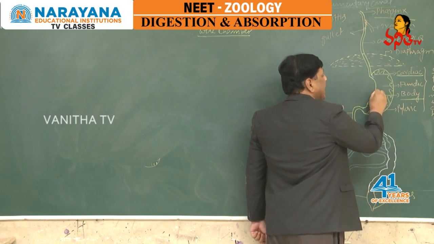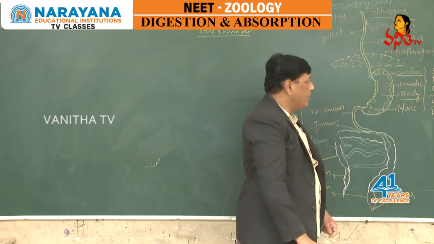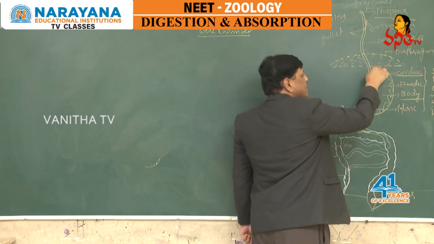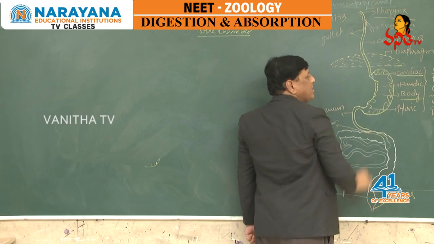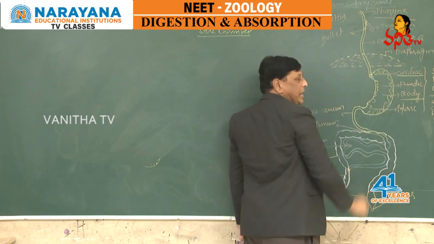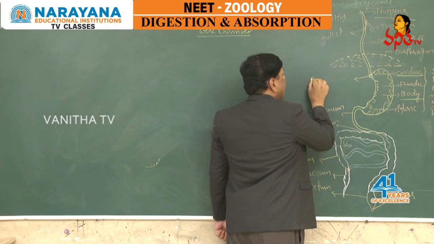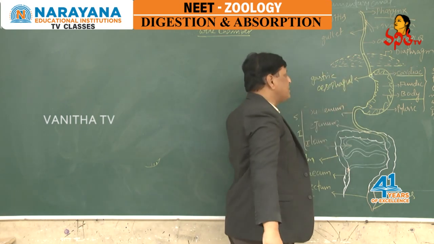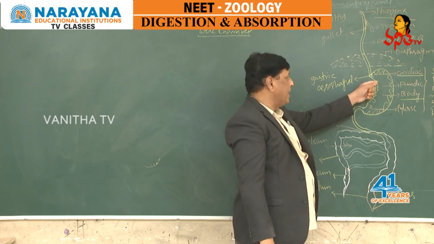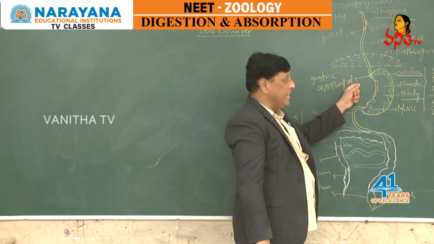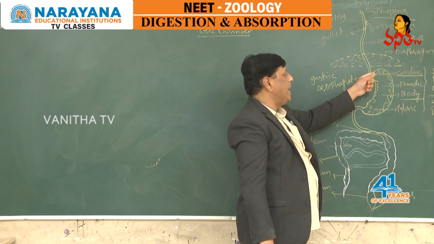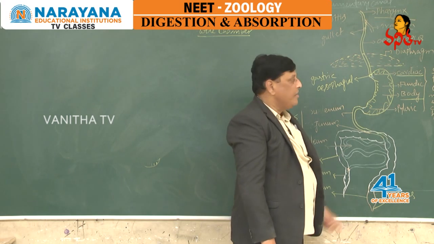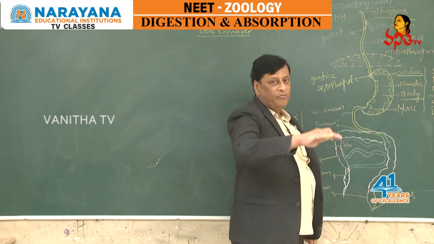They are called gastric rugae, provided with gastric glands. Where the esophagus opens into the cardiac stomach, there is a sphincter. This is called the gastro-esophageal sphincter. It is present at the opening of the esophagus into the cardiac stomach, and it is always regulating the flow of the food material.